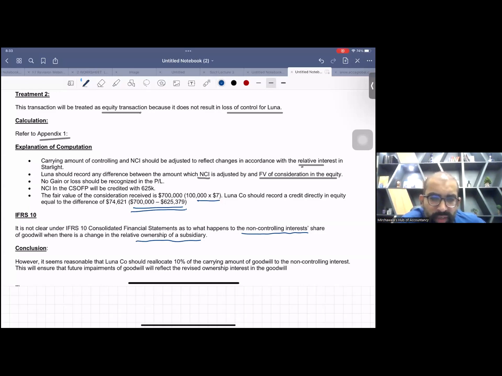This will ensure that future impairments of goodwill will reflect the revised ownership interest in the goodwill. Okay, this is the extra point. If you want to add this, you can add. Still, if you do this calculation and explain it in a normal way, you will get good marks.